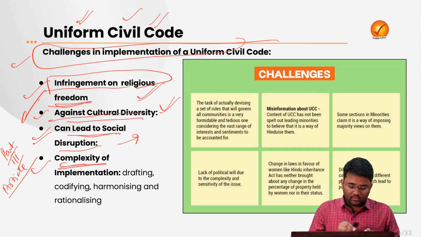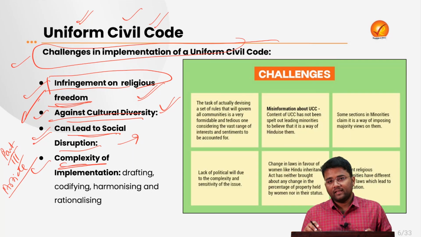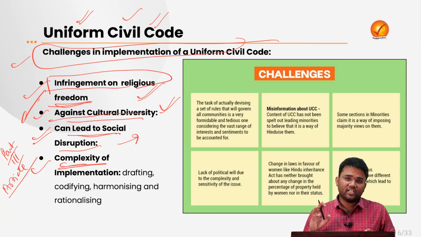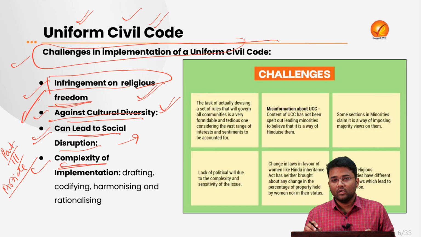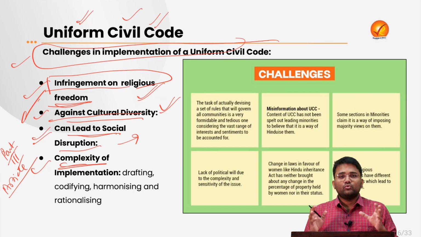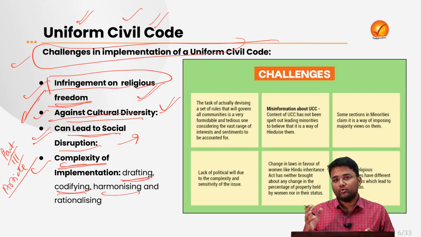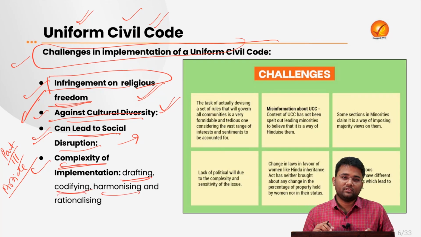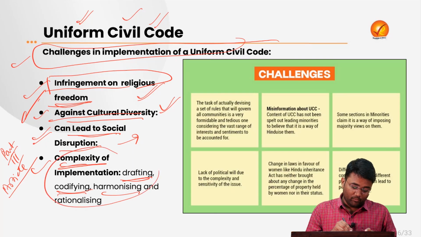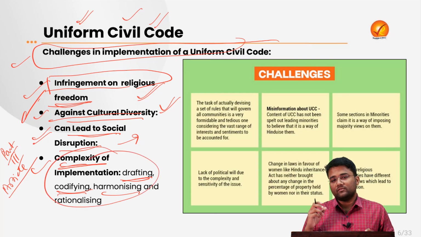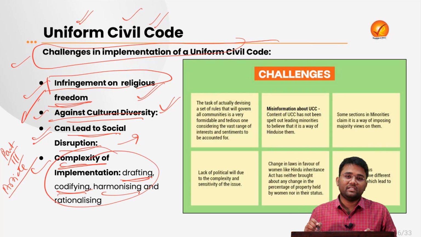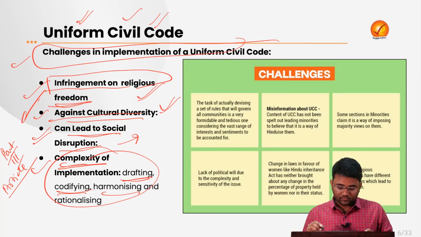Then the complexity is there in the implementation. At this point of time, there are different personal laws for the different religion. To consolidate that, to codify that, requires a very exhaustive practice of drafting, codifying and harmonizing, rationalizing that personal laws, and that is a very complex process, and that is one of the reasons that it is very difficult, some experts believe, to implement this Uniform Civil Code.